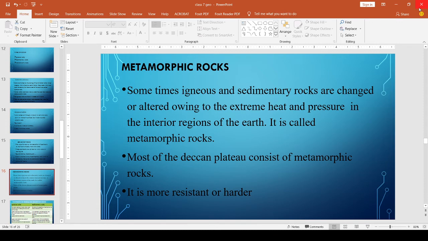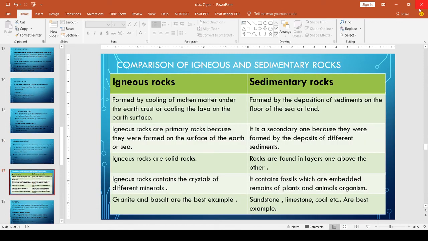Okay, and now we can see the comparison of igneous and sedimentary rocks. First, igneous rocks: formed by cooling of molten matter under the earth's crust or cooling of lava on the surface. Molten matter means melted rocks.